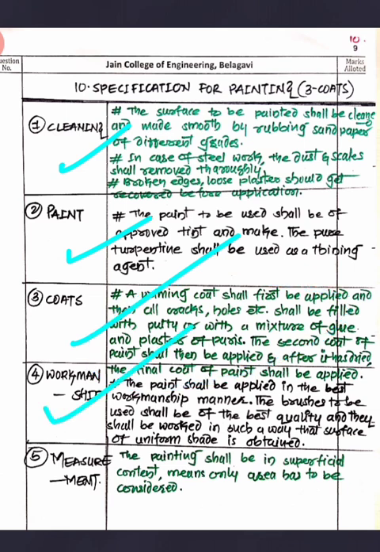Then workmanship: the paint shall be applied in the best workmanship manner. The brushes to be used shall be of best quality, and shall be worked in such a way that a surface of uniform shade is obtained. That you have to keep in mind in workmanship. Then the measurement again is a superficial quantity, meaning here we are going to consider the area, and the paint shall be measured in superficial content, meaning only area has to be considered. This is all about the painting.